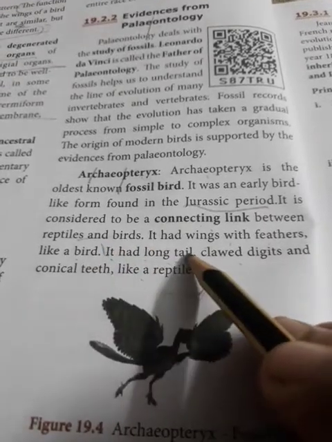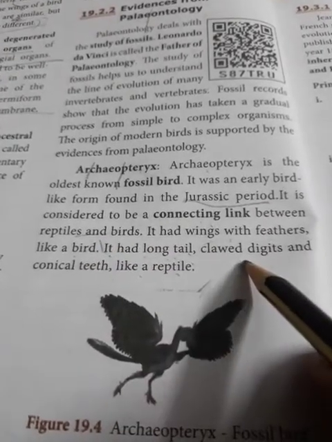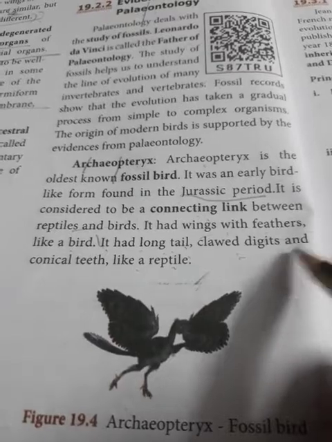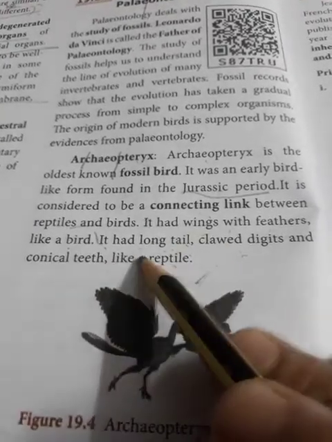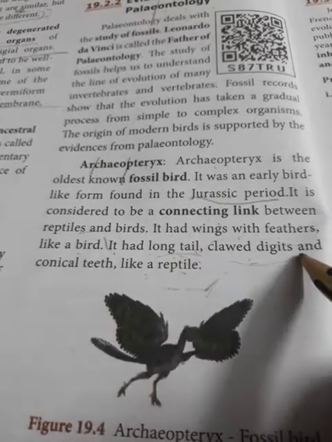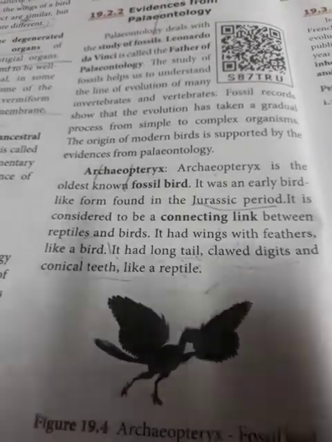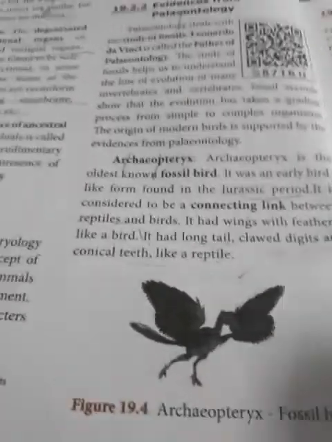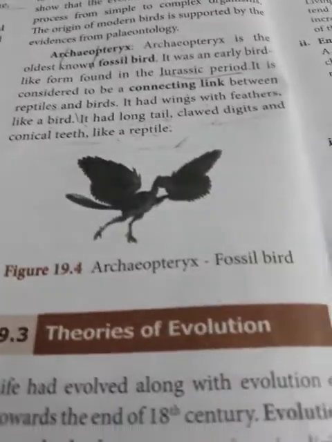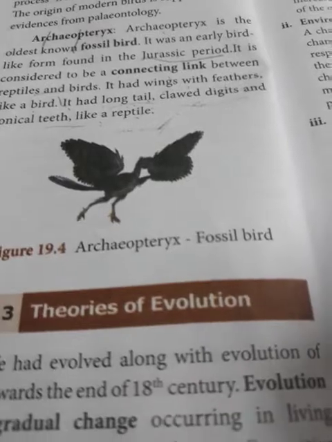Reptile characters, these are long tail, clawed digits, conical teeth like the reptile. So reptile characters: tail, clawed digits and conical teeth. Bird-like features: wings with feathers. This is a 2 marks question again. Now next, these are the 3 evidences we have discussed.